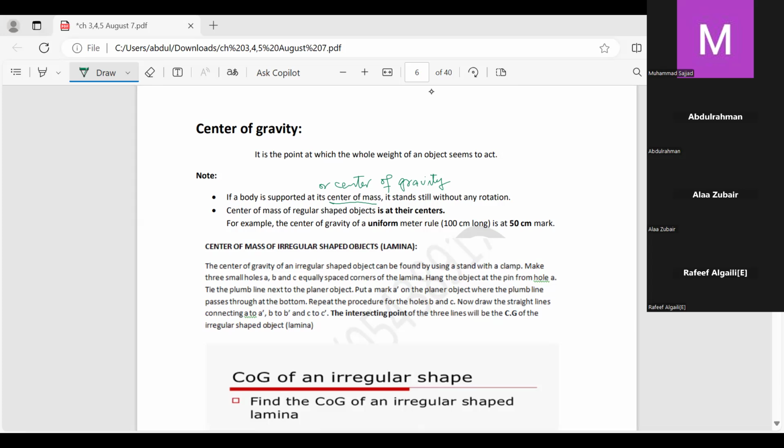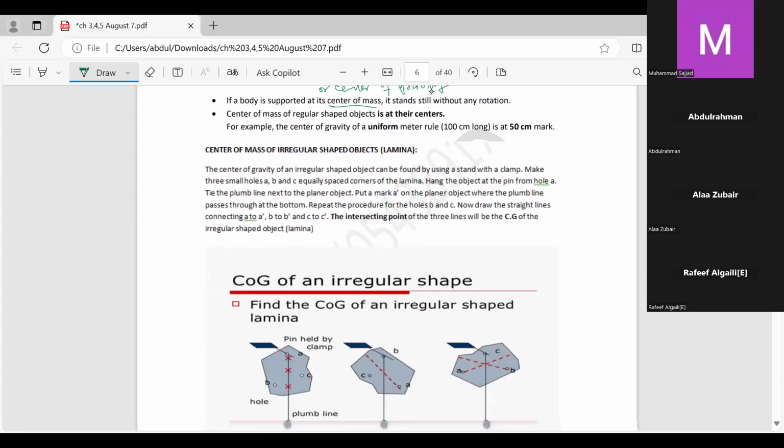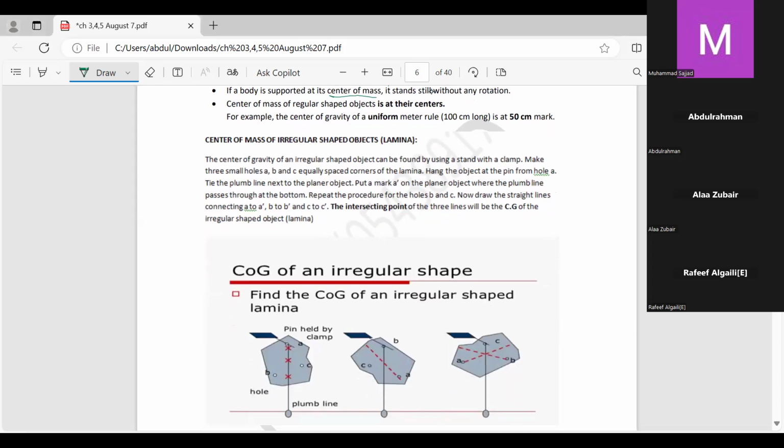Okay. Now, center of mass or center of gravity of an irregular shaped object. The center of gravity of an irregular shaped object can be found using a stand with a clamp.